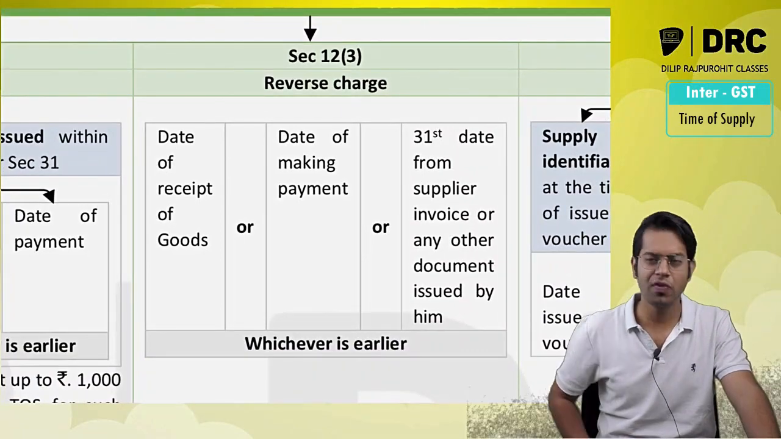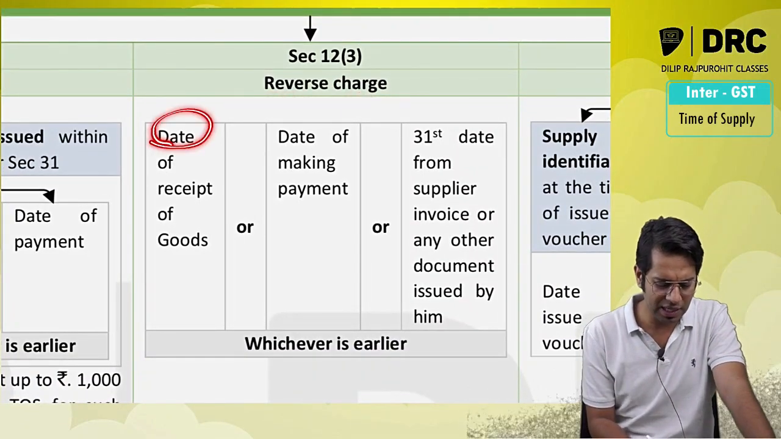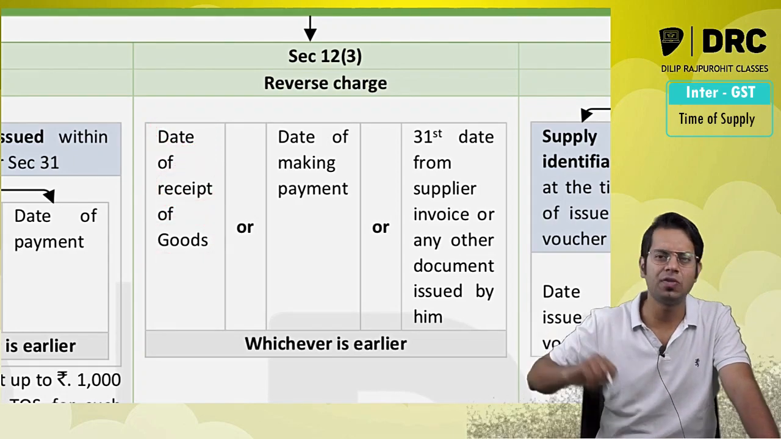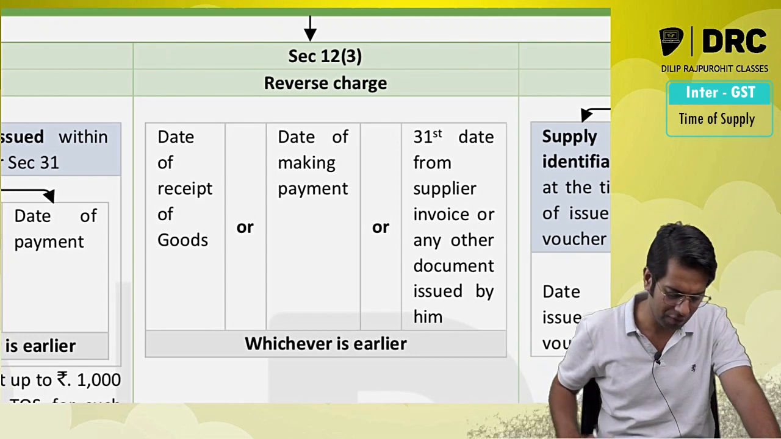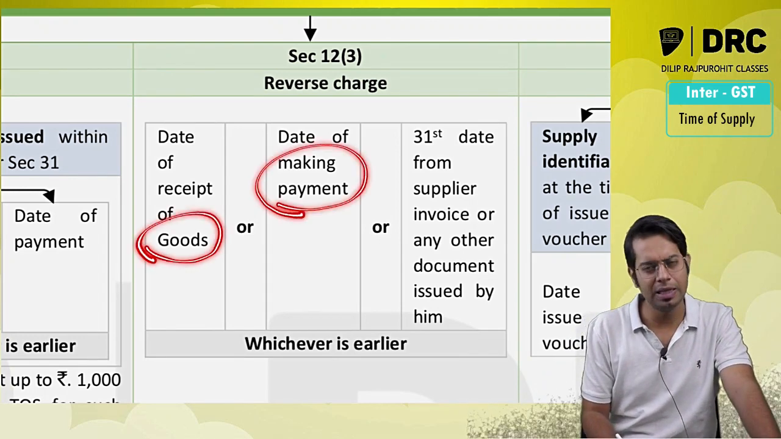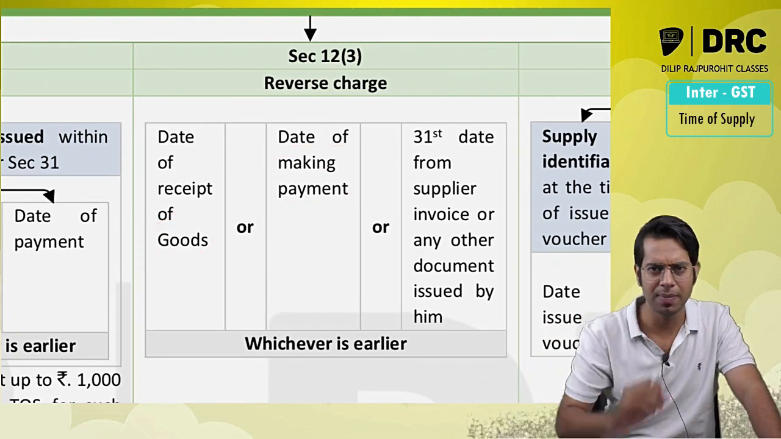Then in case of reverse charge, section 12 subsection 3, what is the time of supply, sir? Date of receipt of goods. Reverse charge means the recipient of the goods or services has to pay the taxes. The date of receipt of such goods, or the date of making the payment. So the date when you have received the goods, or the date when the payment is made by you to